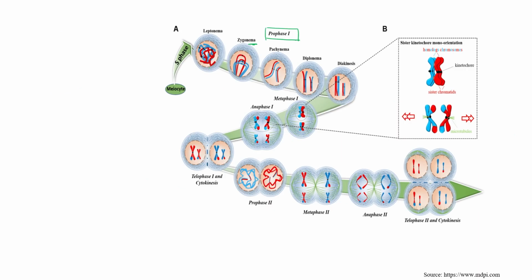Okay, as chiasmata. Now, just see this diagram. So, this beaded structure starts condensing and forms chromosomes. In zygotene, bivalent formation, right? Means two homologous chromosomes come closer because of the presence of the synaptonemal complex. In pachytene, crossing over starts. At this time, the chromatids of the homologous chromosomes separate out and crossing over also occurs during the pachytene stage.